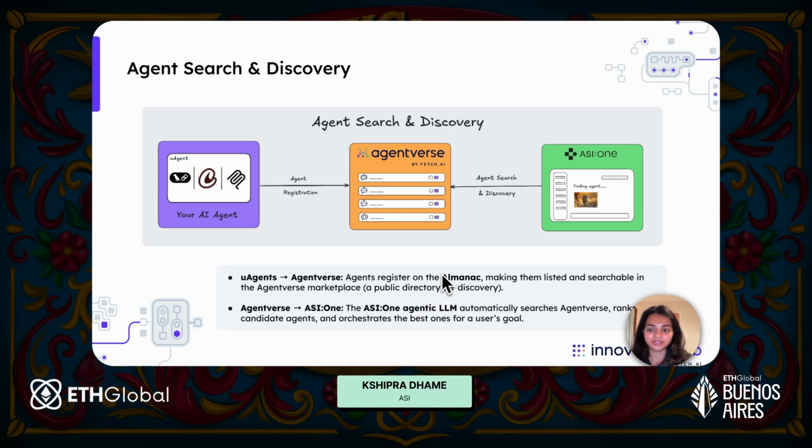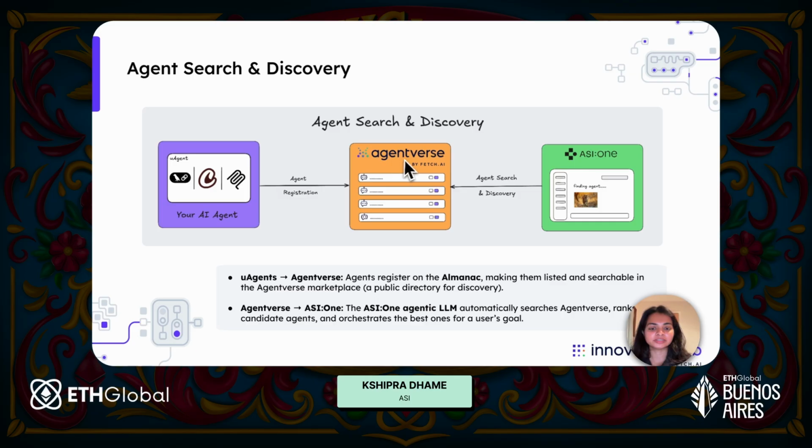Agent search and discovery. Like I mentioned, you can build your agents using uAgent, or let's say you're already familiar with LangChain or CrewAI or some other agentic framework. You can still go ahead and build your agents using those frameworks, and we have some adapters through which you can register a LangChain agent or a CrewAI agent onto Agentverse.